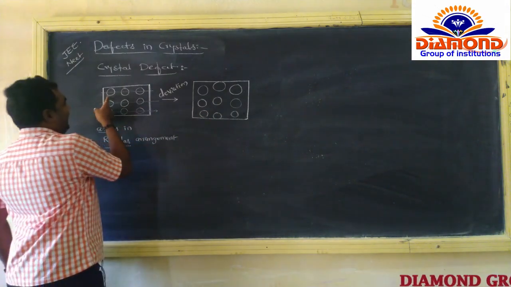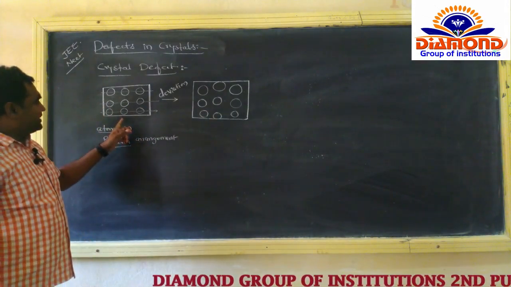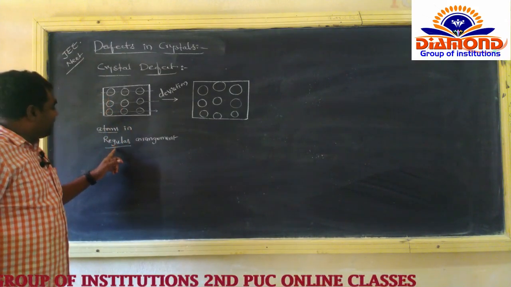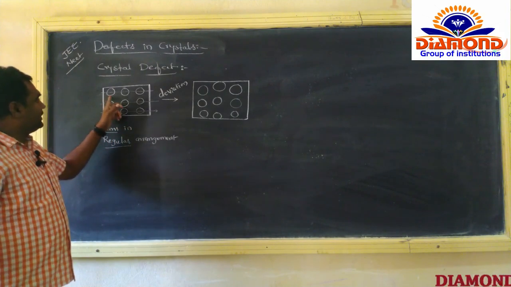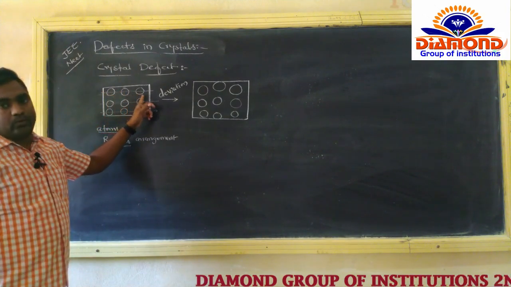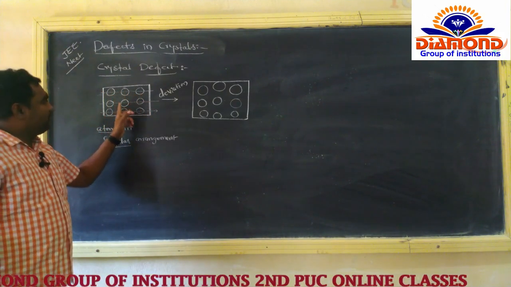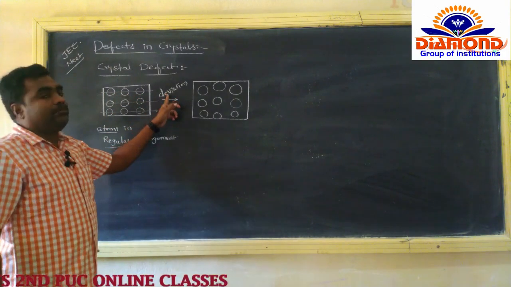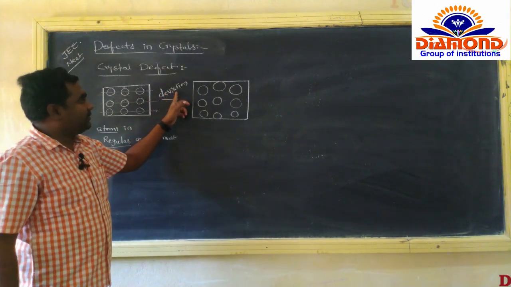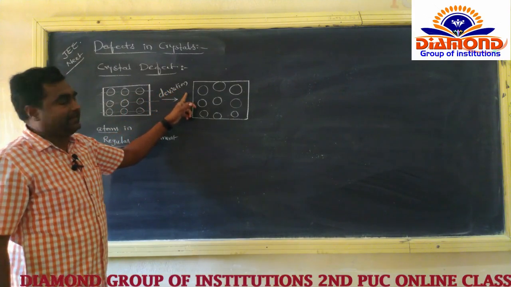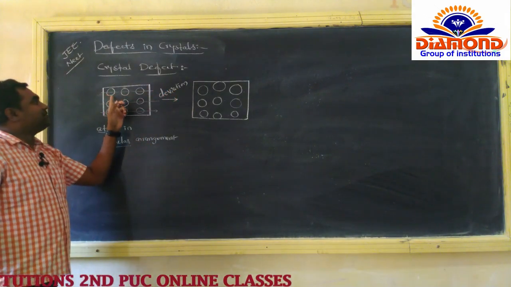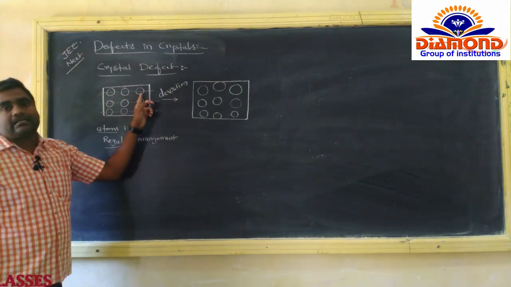Actually, in the first crystal the regular arrangement is present, with the three atoms in a row, in a line. Whereas in the second one the regular arrangement gets deviated, so the atoms are not present in the same line.